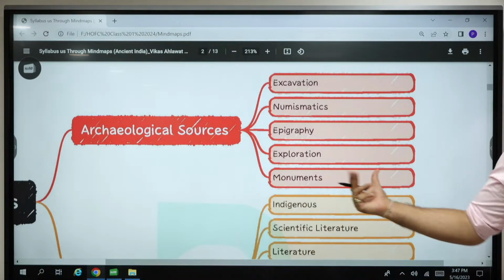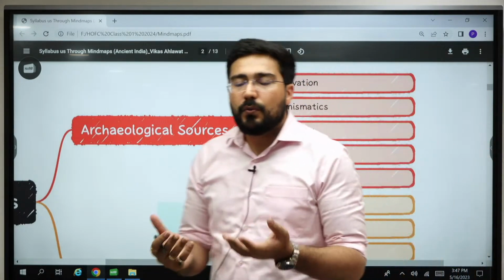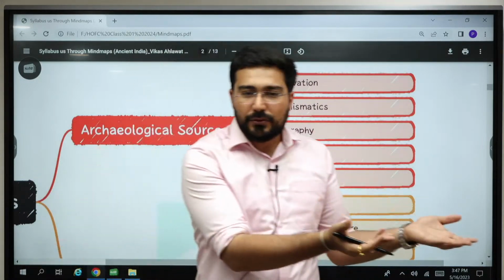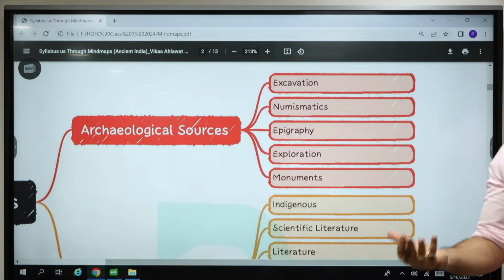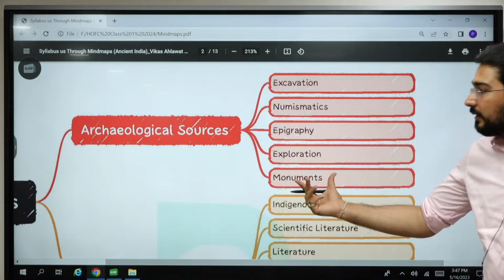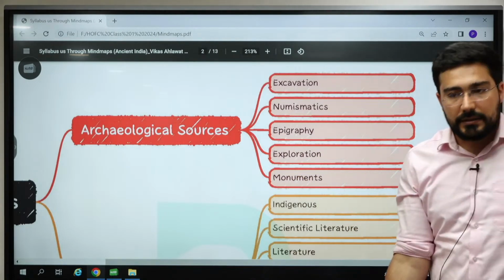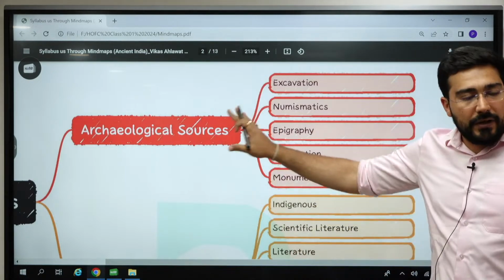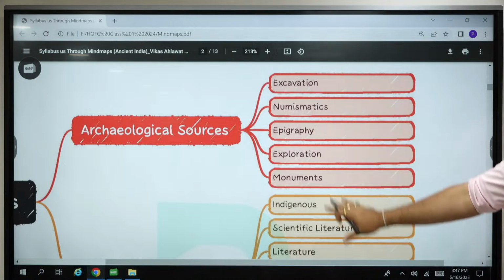And largely monuments. If you want to understand temple architecture, what better than to just go to the temple and see the architecture? Or if you want to understand the Taj Mahal, you just go there and you can understand the art and architecture of the times of the Mughals. That's why whenever we talk about archaeological sources, it's going to have these kinds of categories.